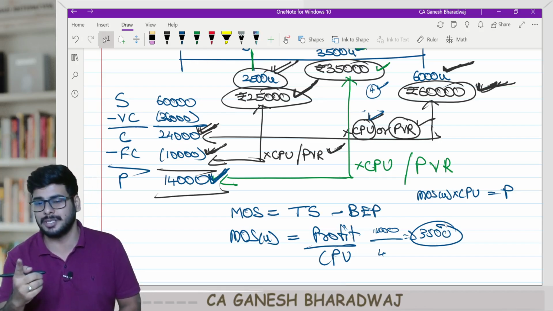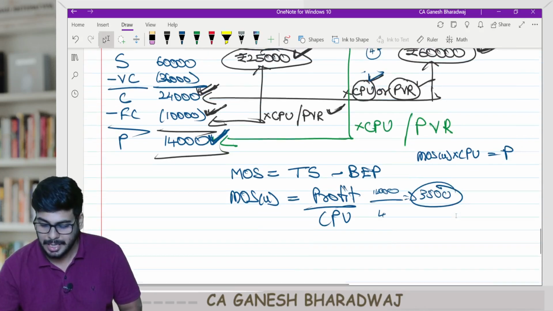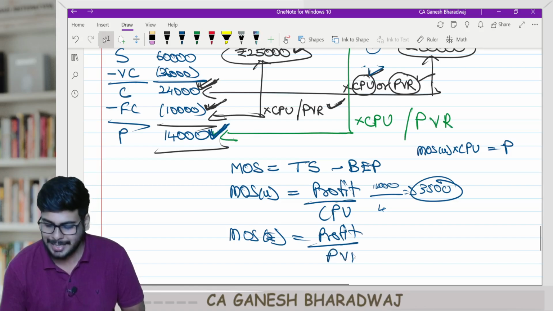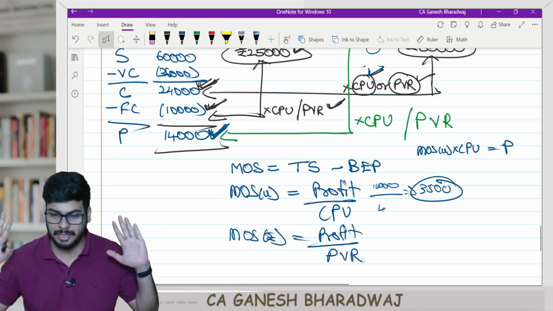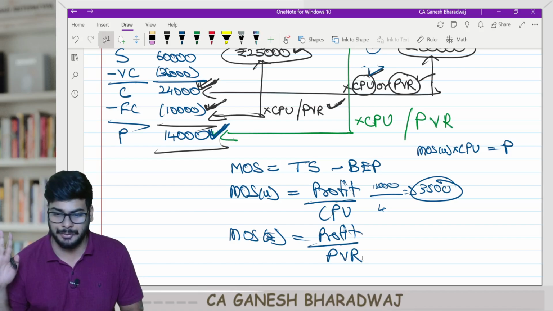Are you clear with this? Or I can even say that your margin of safety in value is nothing but profit divided by PV ratio. As simple as that. Are you clear with this, guys? See how beautifully we can link all these concepts.